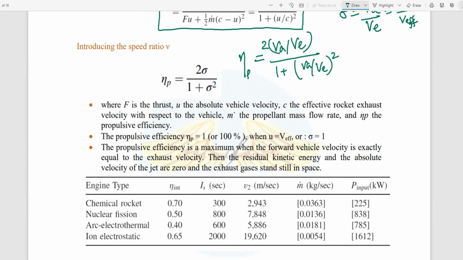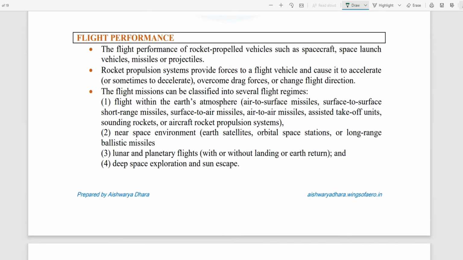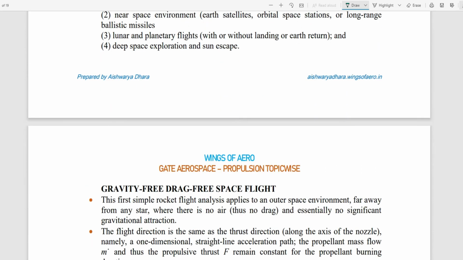So again, this part we will come back to at the end: how different kinds of propulsion depend on the specific impulse, and which one is the highest. Many times they have asked this question. Okay, coming to the flight performance. Now we will look into the flight performance.